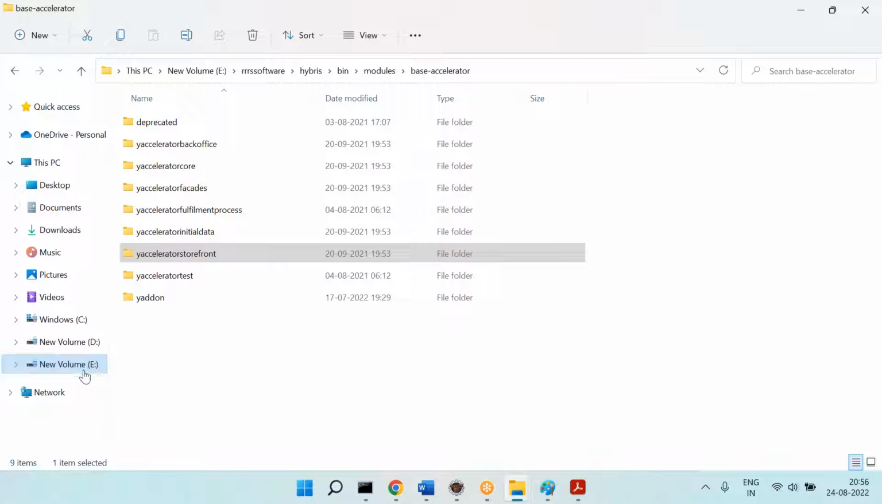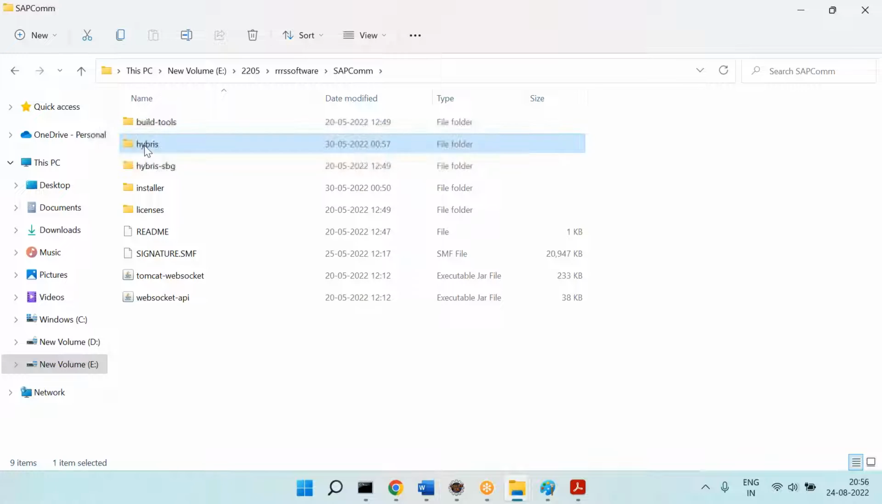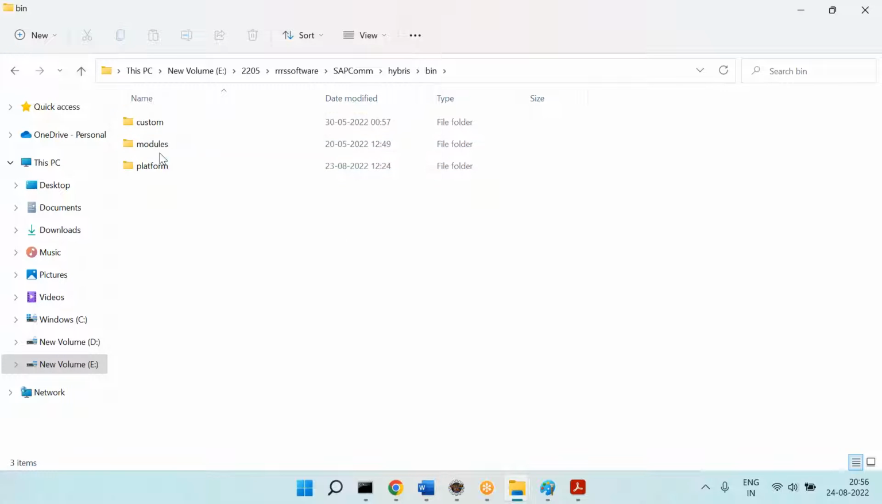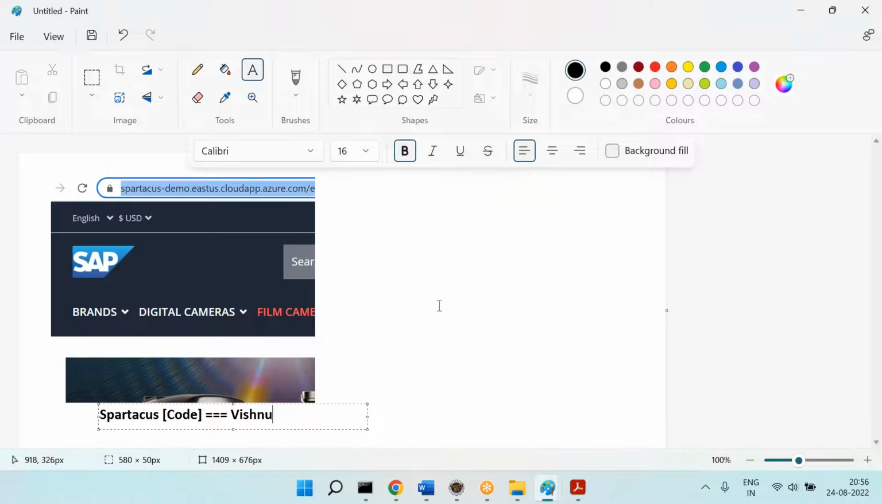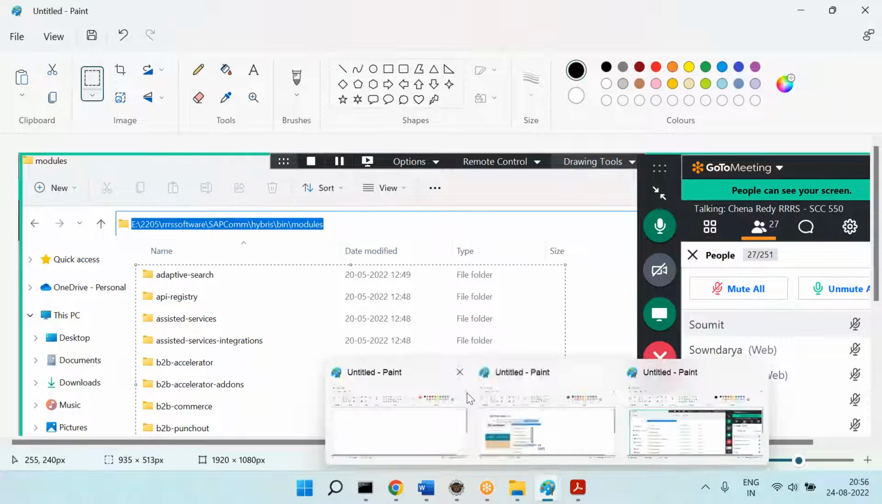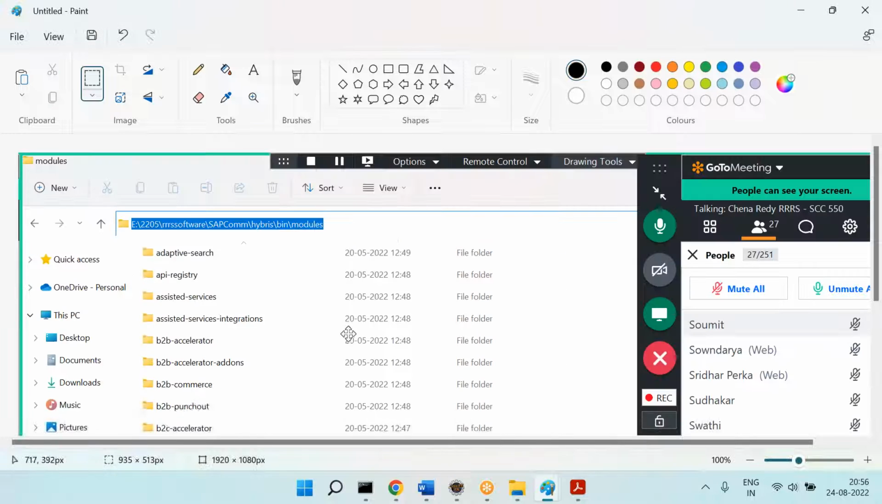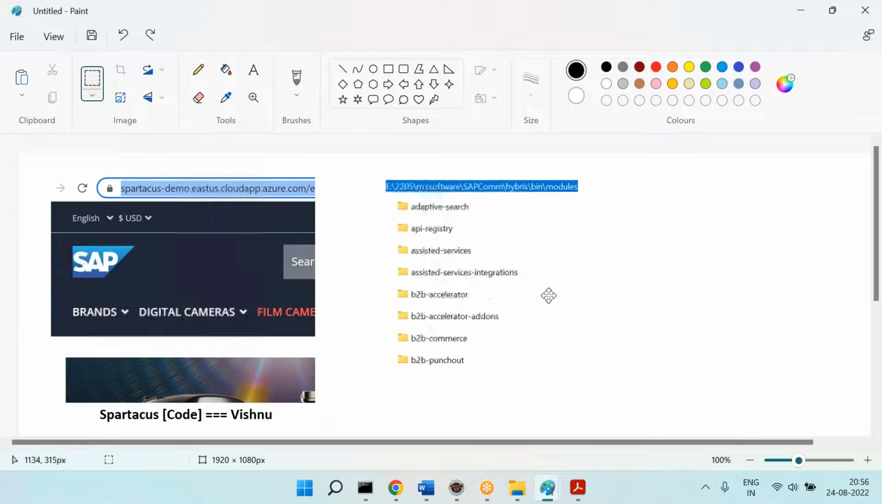Let me go to the 2205 version. So if you go to the 2205 version, let's say this is my commerce. And I will put the commerce in, let's say, the Sudhakar machine. So that means these are loosely coupled. Then how do these two exchange the data? Can you please pay attention?